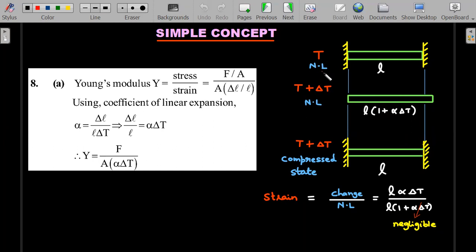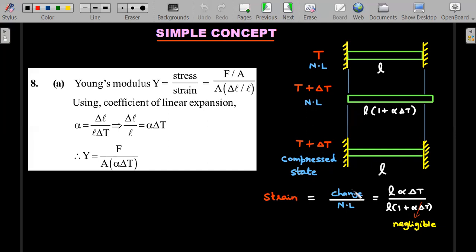What is this NL? NL is the natural length. And please understand, natural length is temperature dependent. It's not always L. At T, the natural length is L. At T plus delta T, the natural length is this. Therefore, at T plus delta T, if the length is L, then it is said to be compressed from natural length. So what type of stress or strain is it under? It is under a compressive stress or strain.